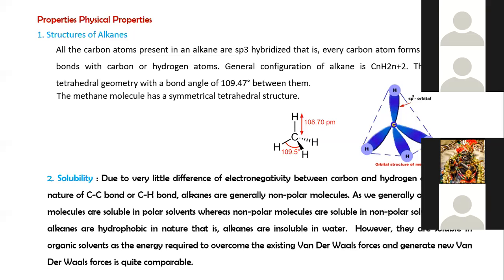The second physical property is solubility. Due to the very little difference in electronegativity between carbon and hydrogen, and the covalent nature of carbon-carbon single bonds and carbon-hydrogen bonds, alkanes are generally non-polar molecules. Polar molecules are soluble in polar solvents, whereas non-polar molecules are soluble in non-polar solvents. Hence, alkanes are hydrophobic in nature.